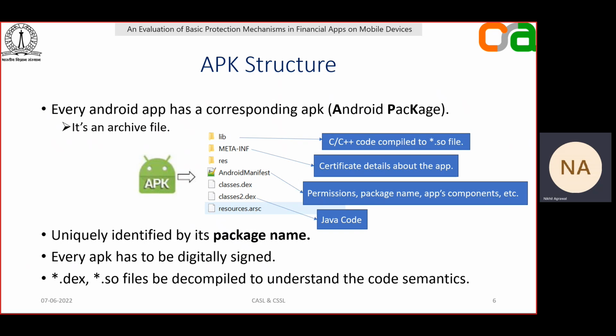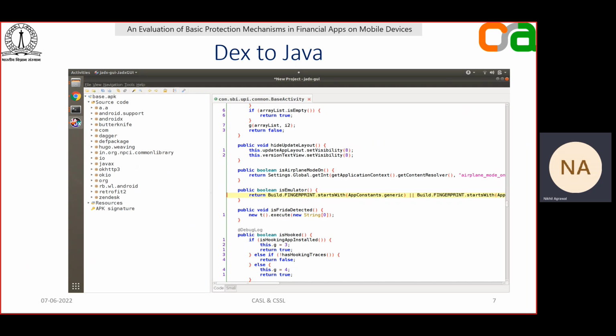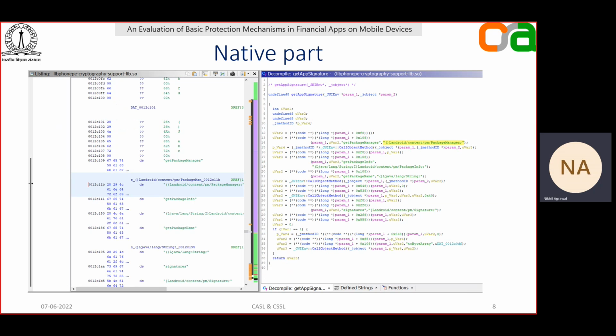Also, the DEX files and shared object files which are present in the APK can be decompiled to understand the code semantics. For example, there's a reverse engineering tool named JADX, which actually converts the DEX code to Java code to get a high-level idea regarding the code semantics. Similarly, there are tools like Radare2 and Ghidra, which can decompile the C++ code.